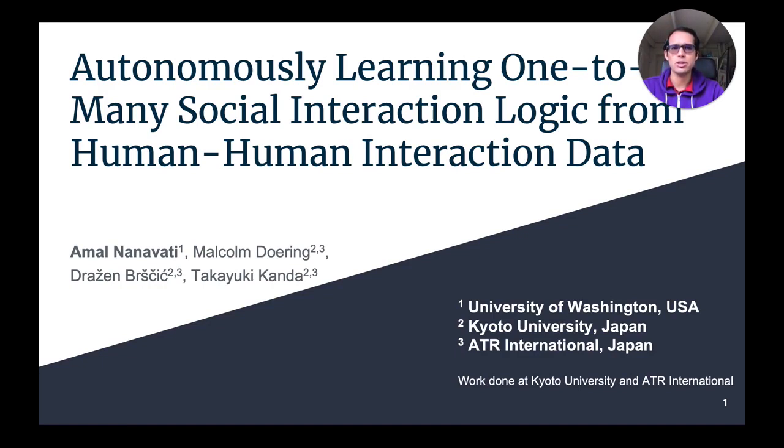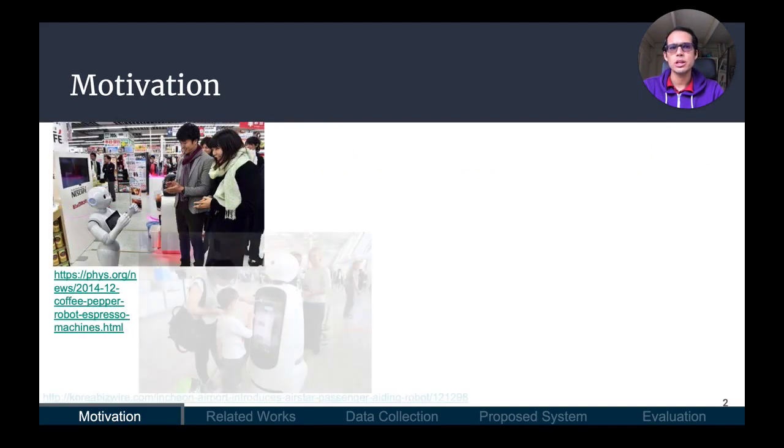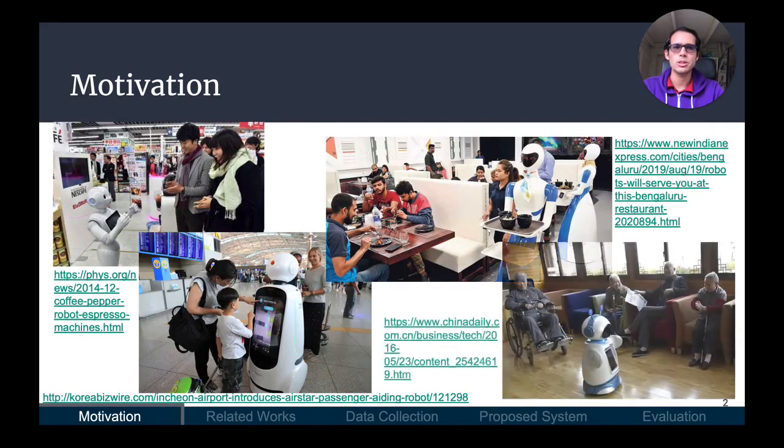As we are aware, service robots are being increasingly deployed in human spaces, such as stores, airports, restaurants, and nursing homes. As these images show, such deployments inevitably involve robots coming into contact with human groups. How these robots should handle such one-to-many interactions, where there is one robot and multiple humans, is an open question.